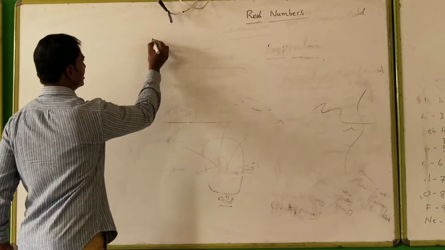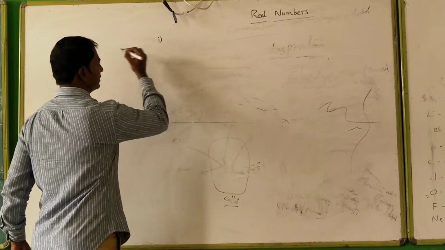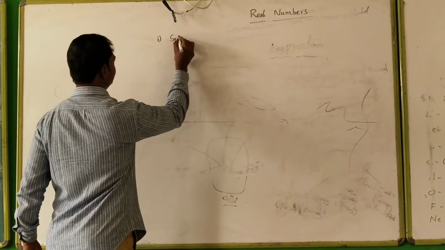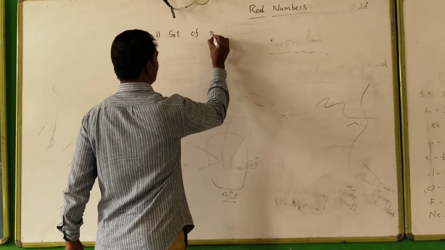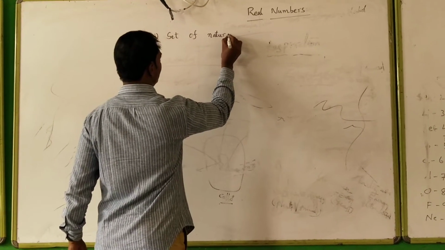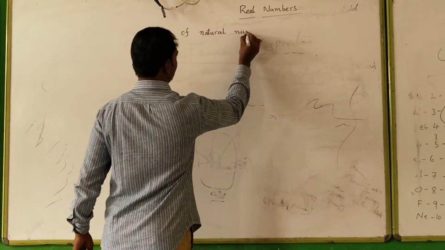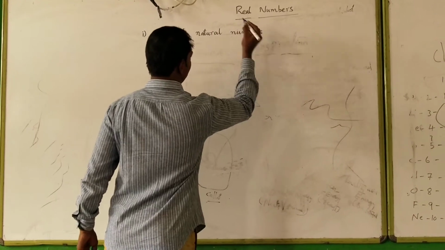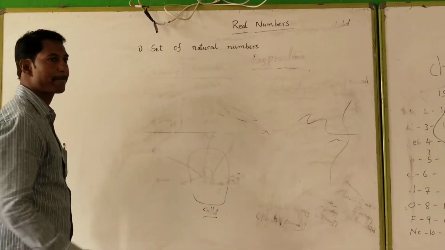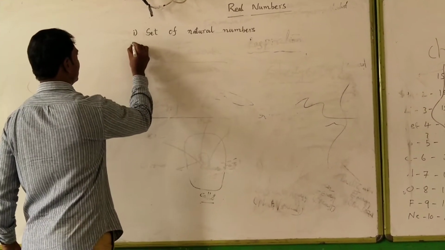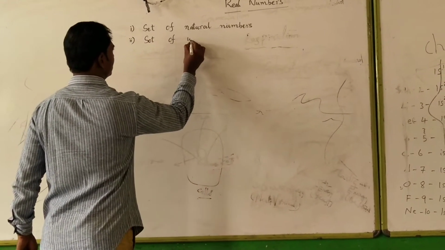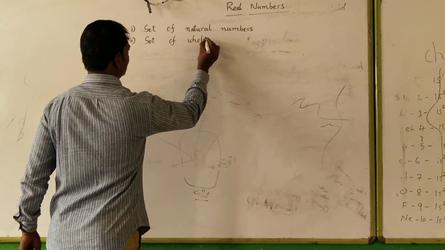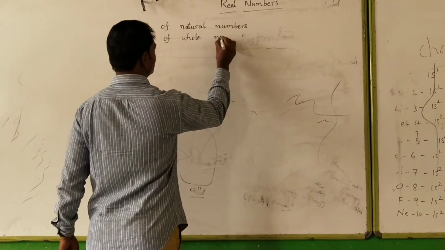They are: number one, set of natural numbers. Number two, set of whole numbers.